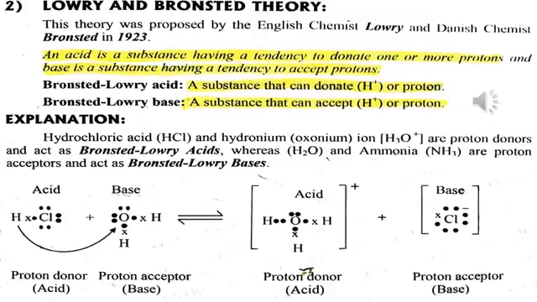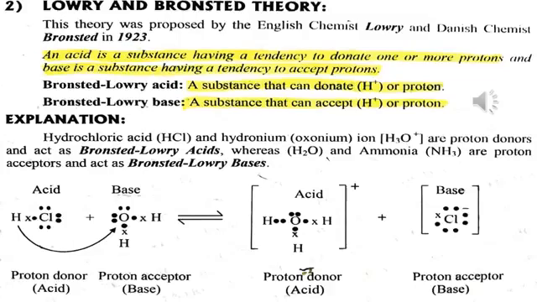Now come to base. Water, H2O. Here oxygen has 6 electrons in its outer shell and hydrogen has 1 electron and the other hydrogen has another electron, shown by cross. Now when they combine, hydrogen donates its ion to water.